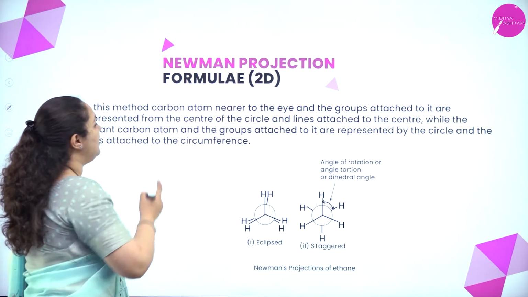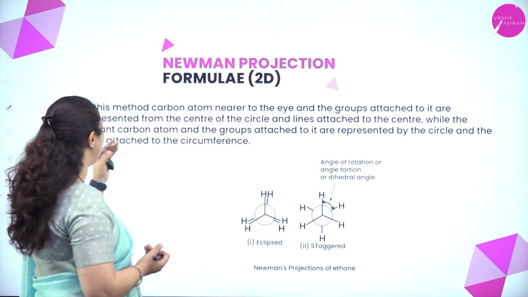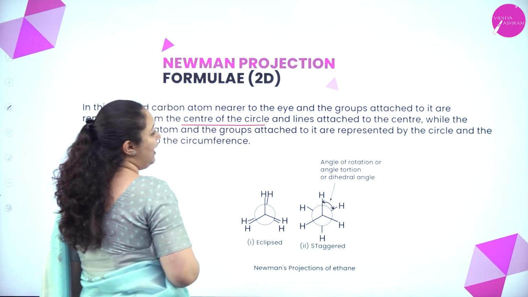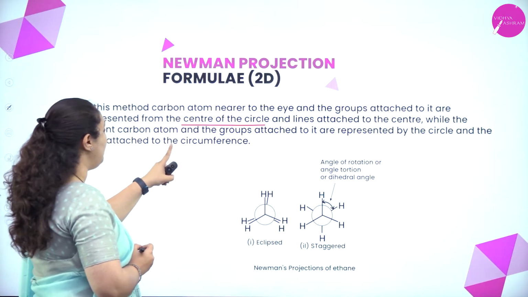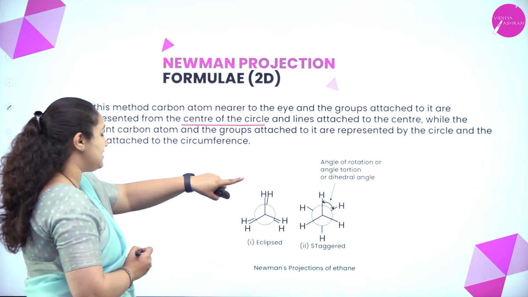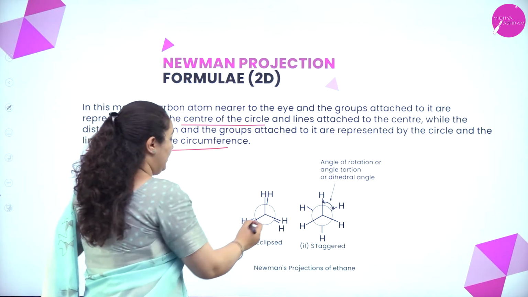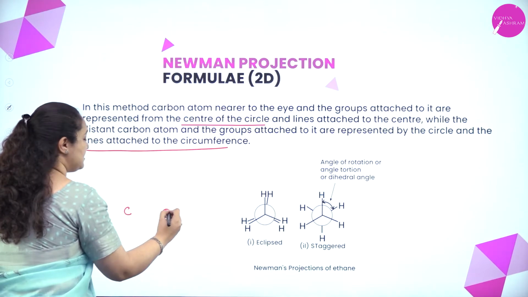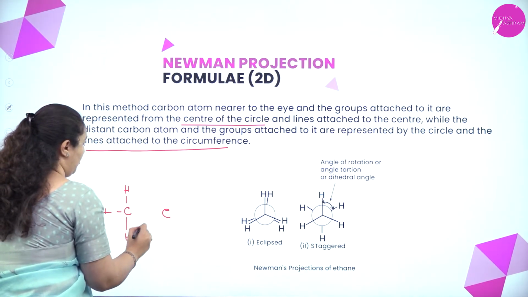In this method, the carbon atom nearer to the eye and the groups attached to it are represented in the form of the center of a circle and the lines attached to the center, while the distant carbon atom and the groups attached to it are represented as a circle and the lines attached to the circumference. So, for example, this is the carbon atom which is closer to me, this is the carbon atom which is far from me. So, this is the structural formula I am writing.